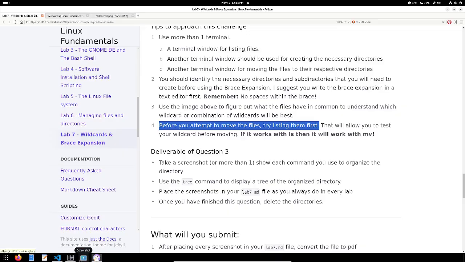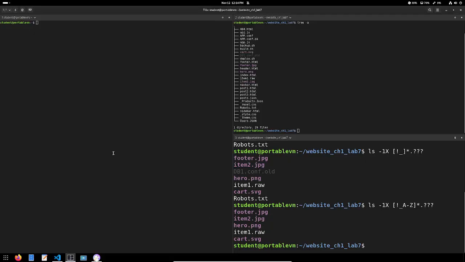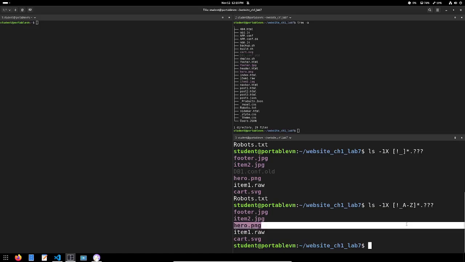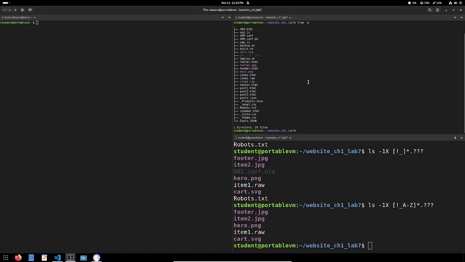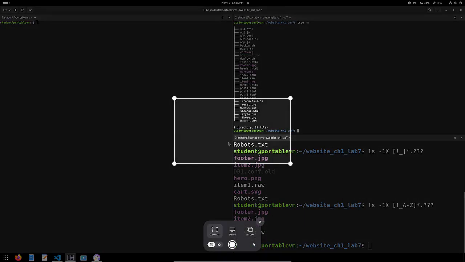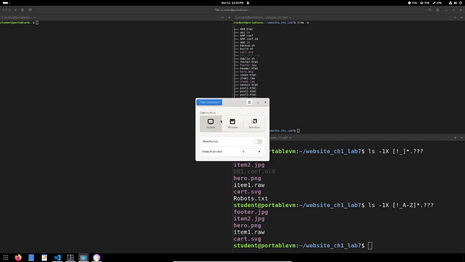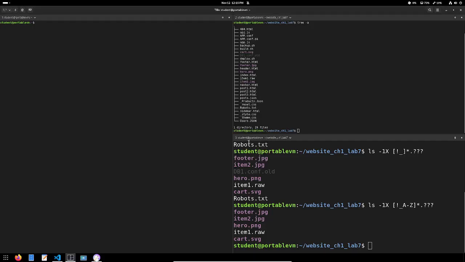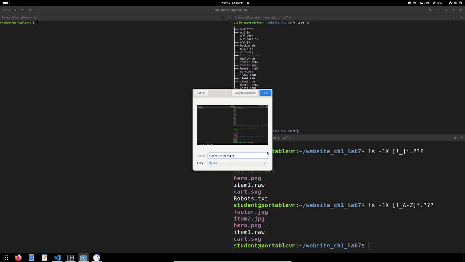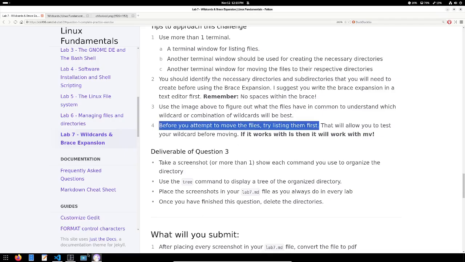And if you use the same logic that I'm showing you here, where this command over here is for practicing my wildcards. This is for seeing how the directory is looking like. You should be able to have the commands that you're looking for over here. So again, I need to see the move commands and I need to see the make directory command. Let me just take a screenshot of this, because I need it as an example for my markdown file.